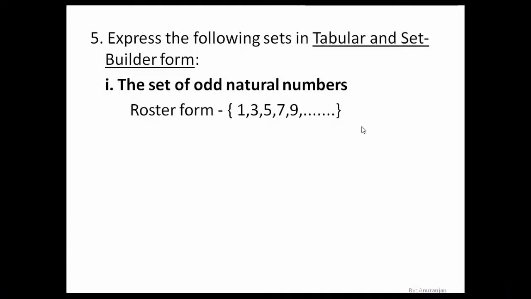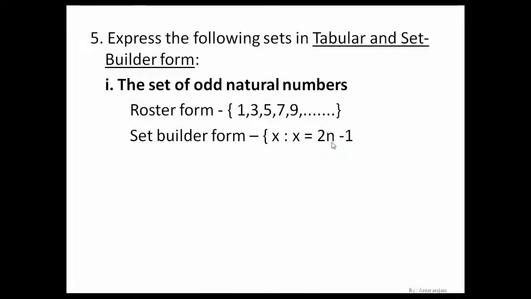And so on, because no range is mentioned. Now to write in set builder form, we need to express it in the form of x such that x is equal to 2n minus 1. So this is the algebraic expression that we can give to the odd numbers. See, you can try it by yourself.